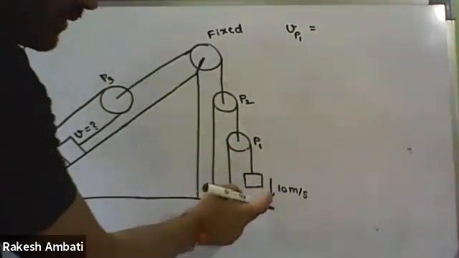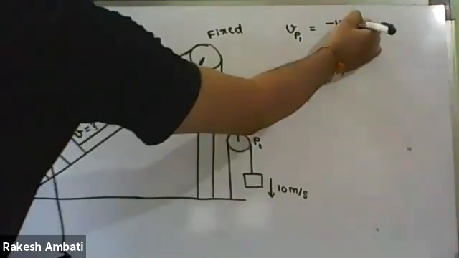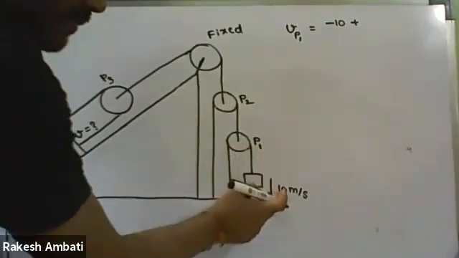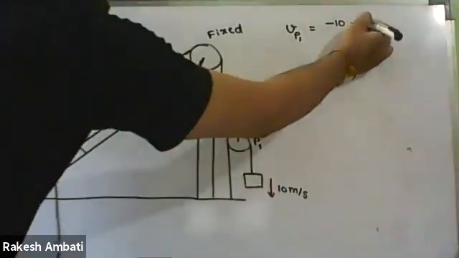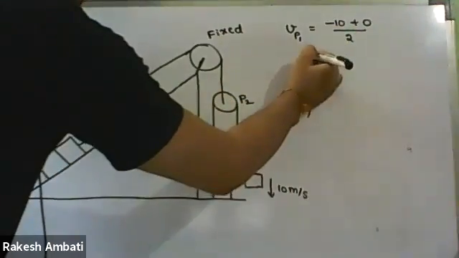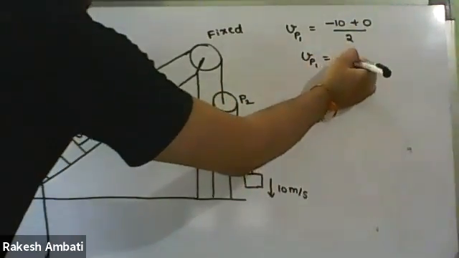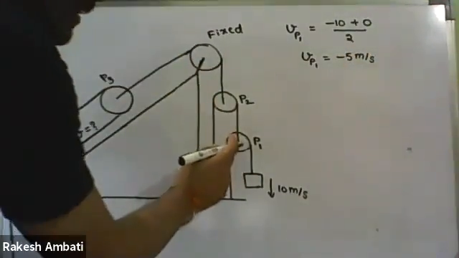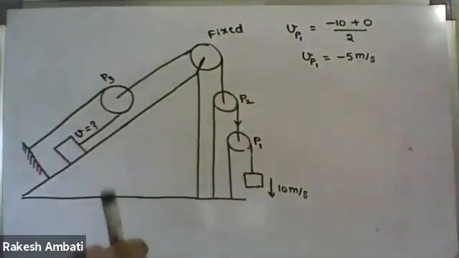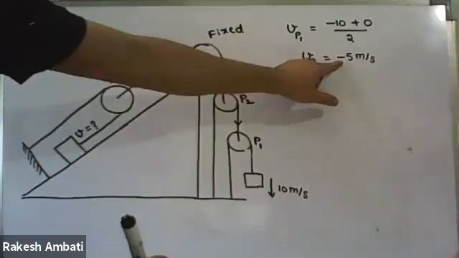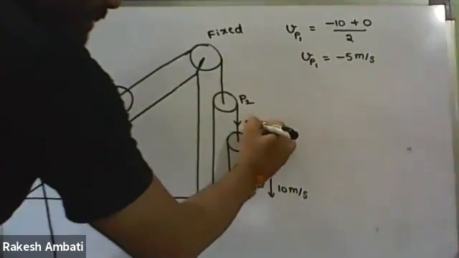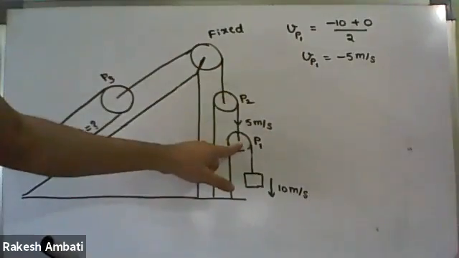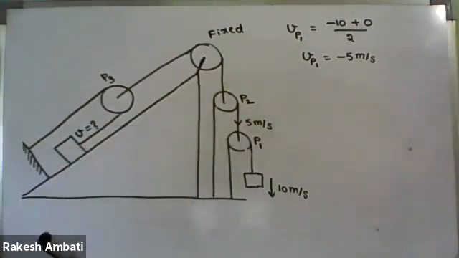One side is moving down, so VA is minus 10, plus VB, the other side is fixed, so 0, upon 2. Therefore, VP1 equals minus 5 meter per second. Minus means this P1 pulley is moving downwards with a speed of 5 meter per second.